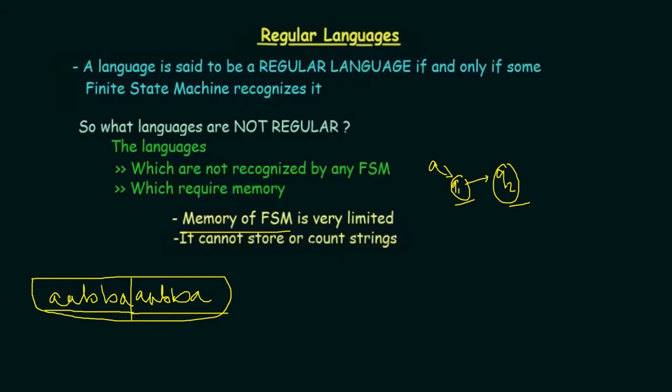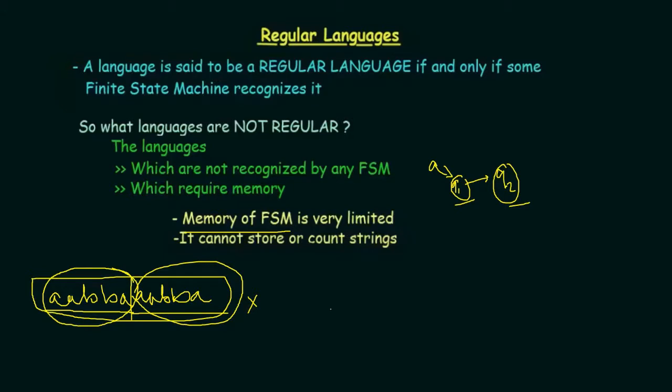To do that, first of all you have to store this part of the string inside the finite state machine and then again repeat the same thing. So it cannot be done. This is not going to be accepted. This cannot be a regular language. It will not be accepted by a finite state automaton because the part of the string is going to be stored and then you need to repeat that same thing. So this is not a regular language.